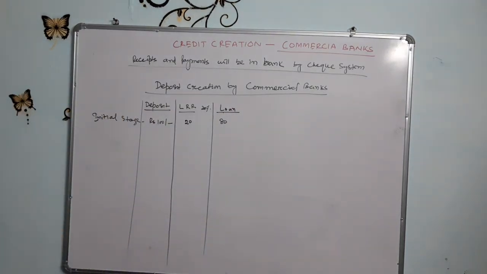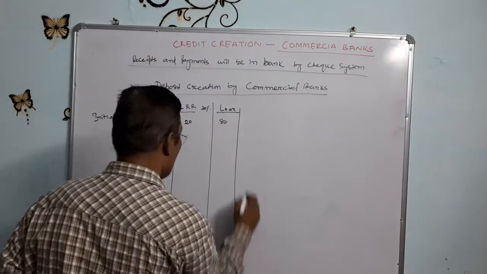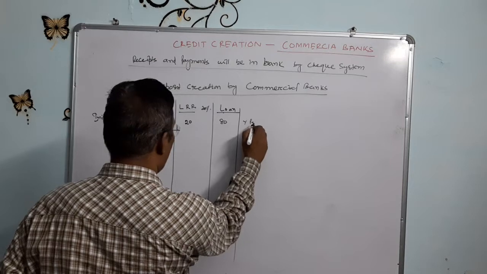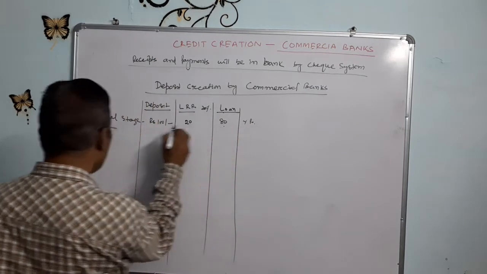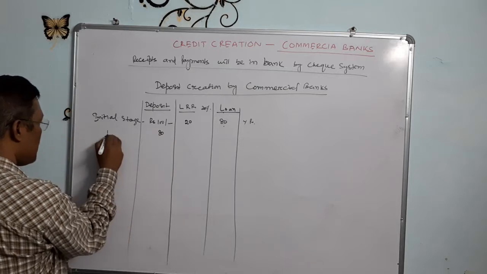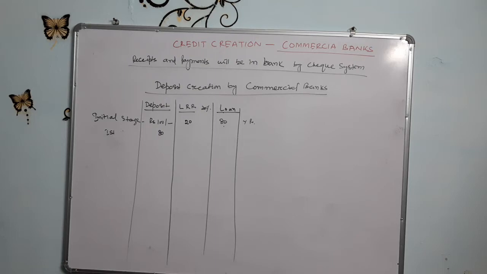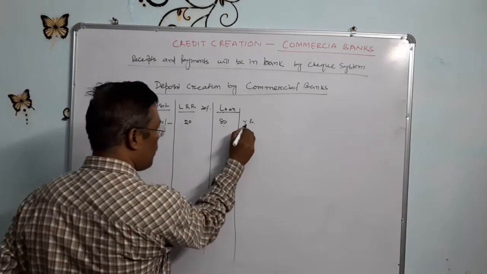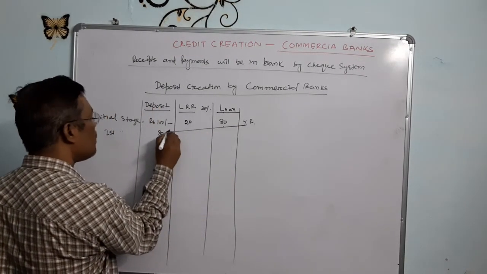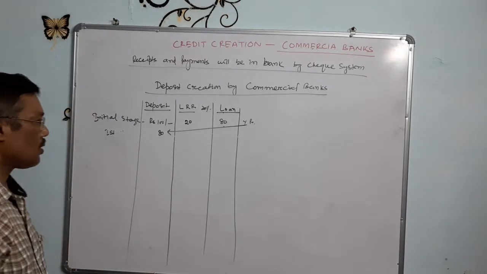Okay. That Y person, loan किसको दिया? Suppose Y person को दिया. Or this Y person will deposit in another bank that 80 rupees. First stage, पूरा हो गया. First round में 80 rupees Y person लिया और Y person deposited here in that bank.